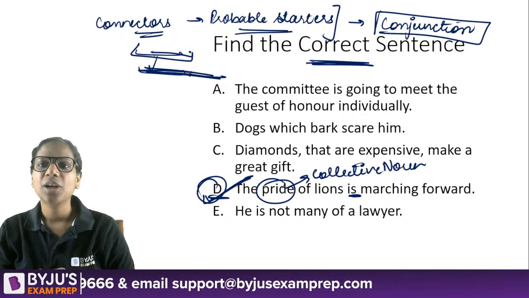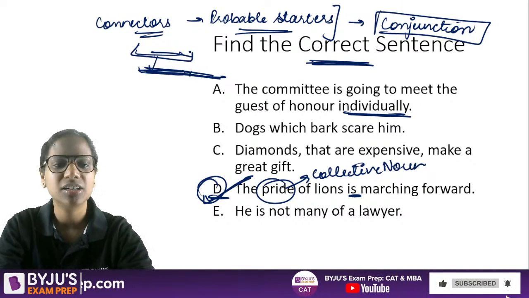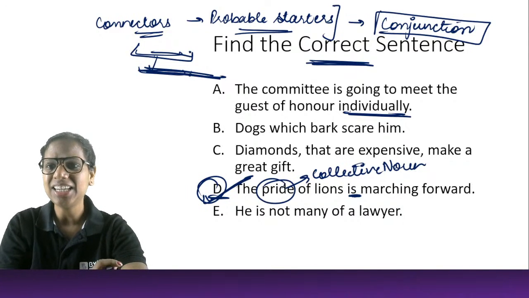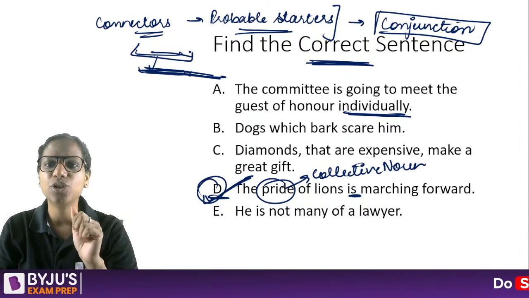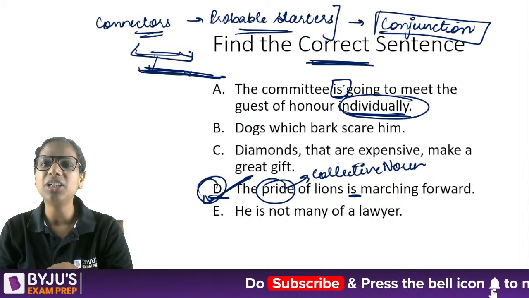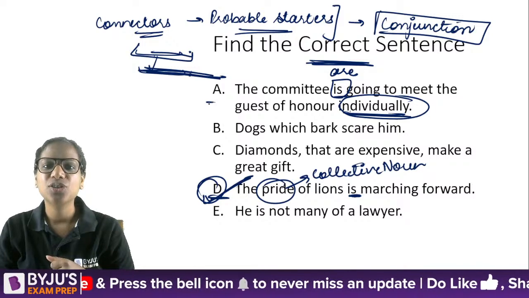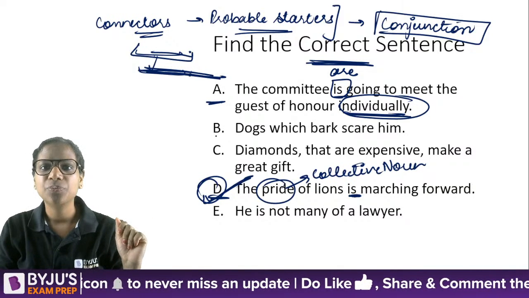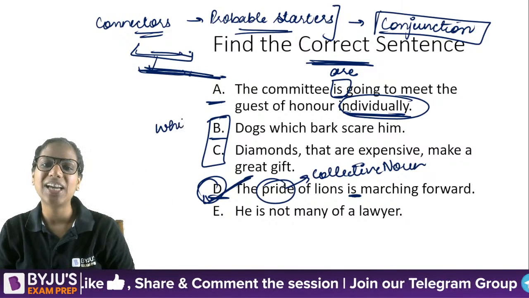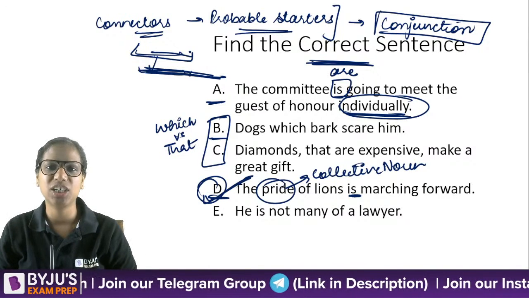Why are they incorrect? Because here, the committee is going to meet the guest of honor individually, right? Individually. So the focus is on the individual members. This should be plural here. This should be plural here. All right, so that's why this is incorrect. B and C, I actually wrote these sentences to revise the concept of which versus that with you. Okay, that's the concept involved here.